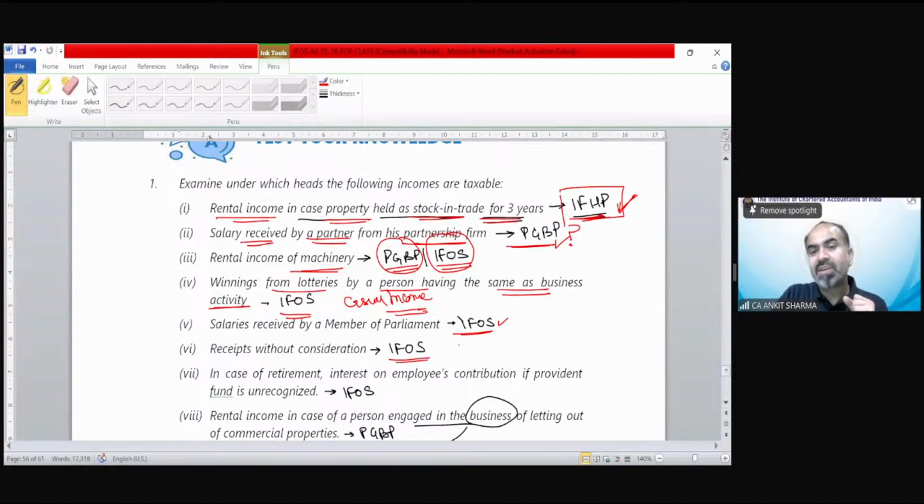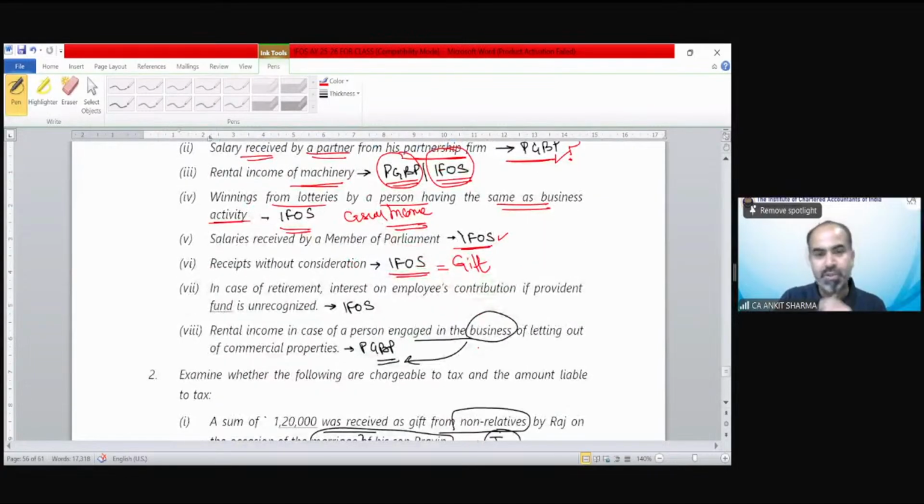Receipt without consideration. So we are talking about gifts. These are going to be taxed under income from other source. In case of retirement, interest on employees' contribution if provident fund is unrecognized. So you must have gone through this provision under salary head of income.